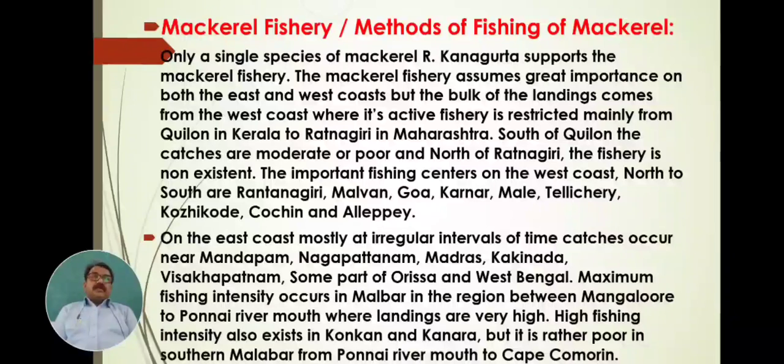Near about 90% of mackerel is caught from these states. Maximum fish are caught from this region, and the remaining 10% is caught from the east coast, such as Mandapam, Nagapattinam, Madras, Kakinada, Visakhapatnam, then some part of Orissa and some part of West Bengal.